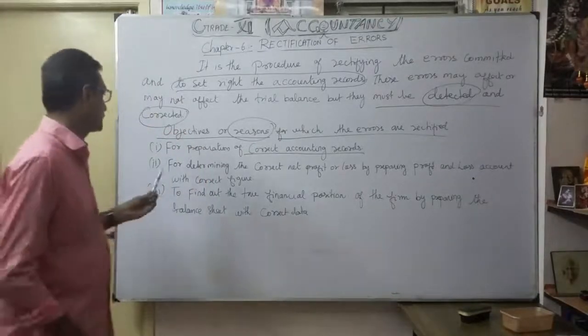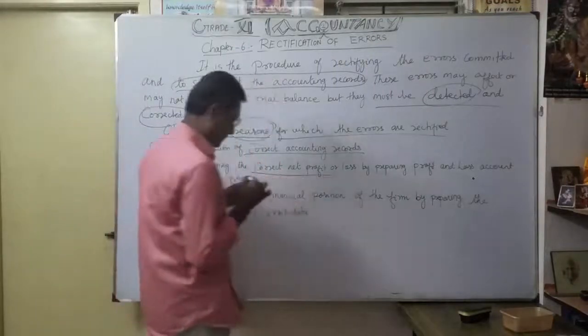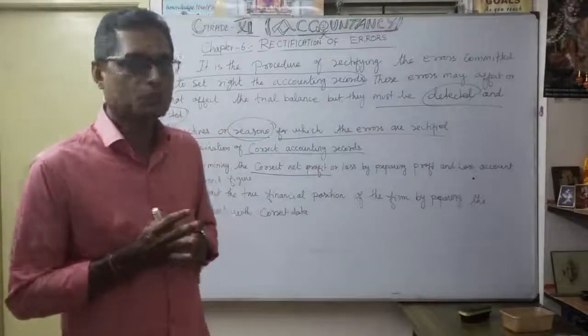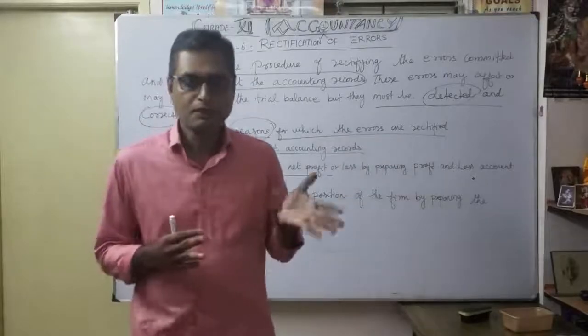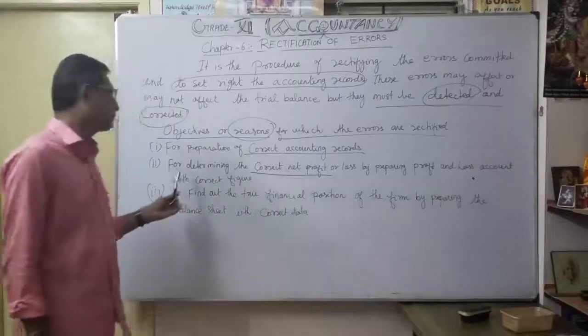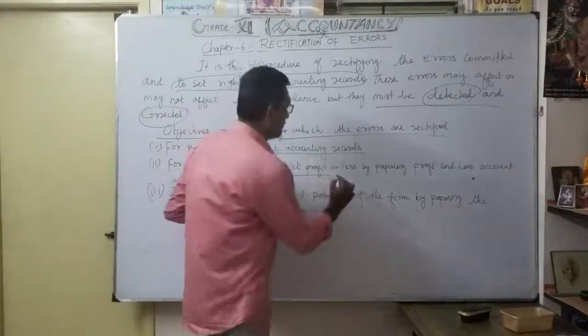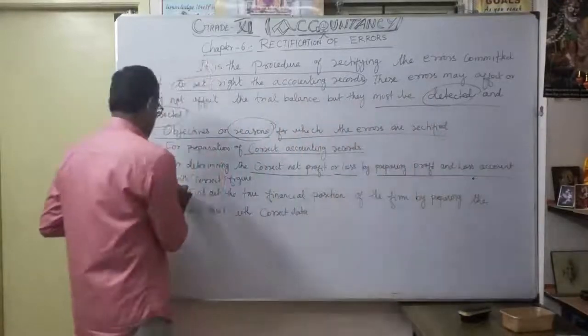Second, very important, for determining the correct net profit. You want to know the exact net profit, how? Before that, we definitely want the accounting records to be correct, whatever is recorded should be accurate. That's the second important reason: for determining the correct net profit or loss by preparing the profit and loss account with the correct figure.